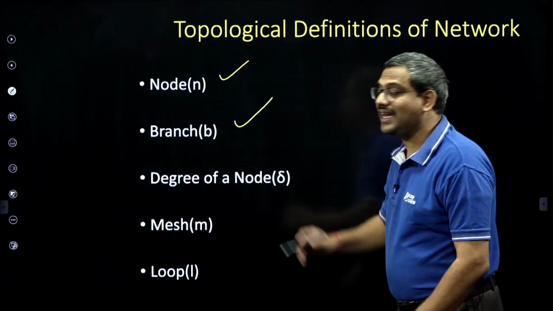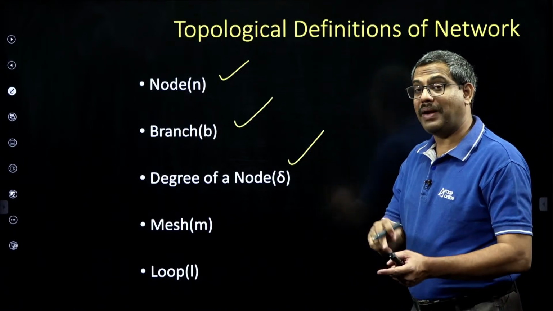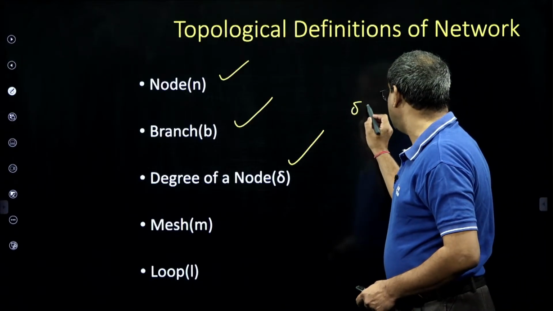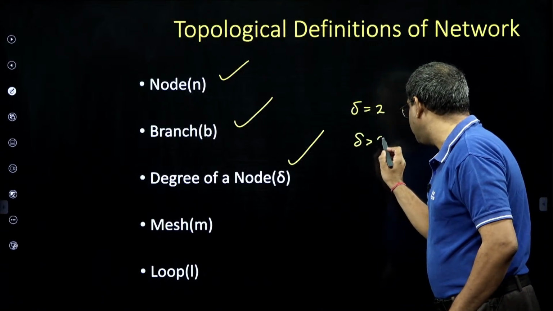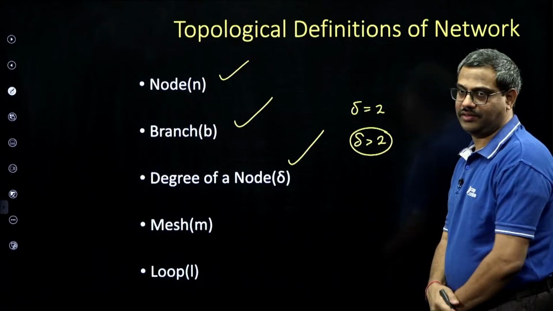Then a branch is an elemental connection between nodes. Degree of a node: how many branches are connected at a node represents its degree. If the degree is 2, it is called a simple node. If the degree is greater than 2, it is called a principal node, and that is called a junction.